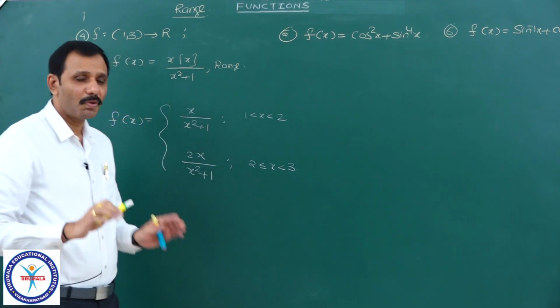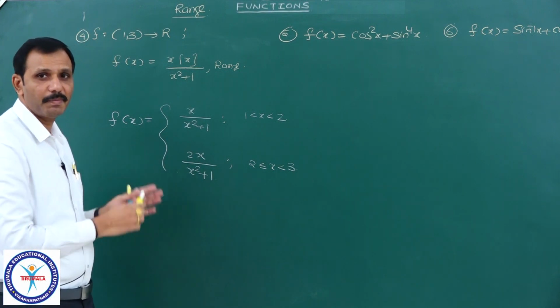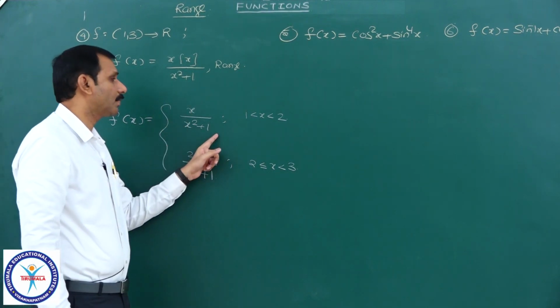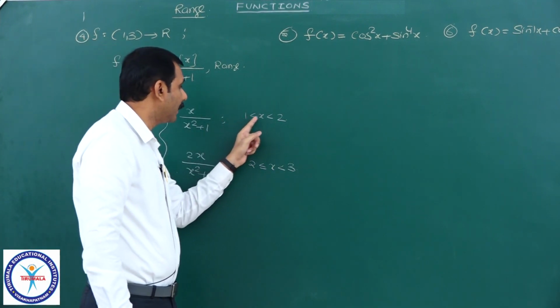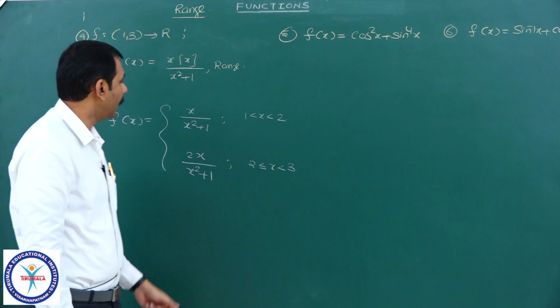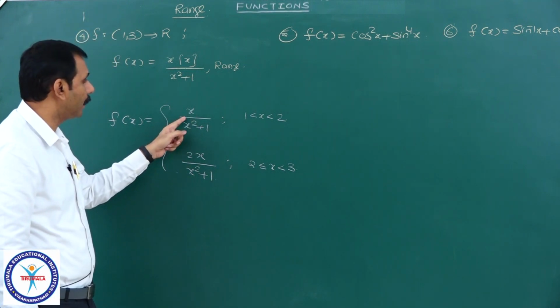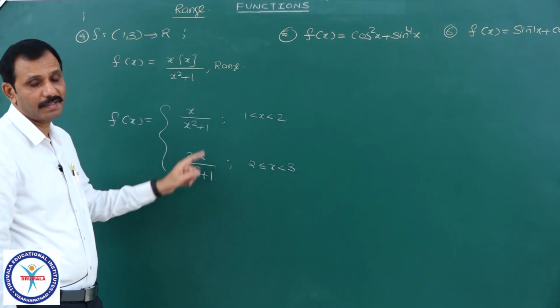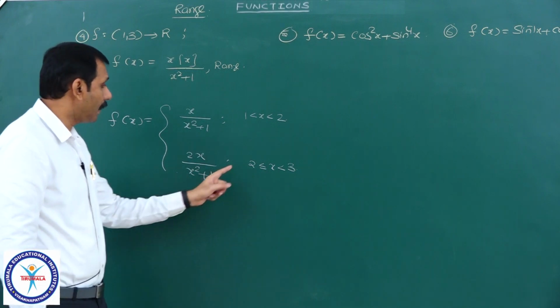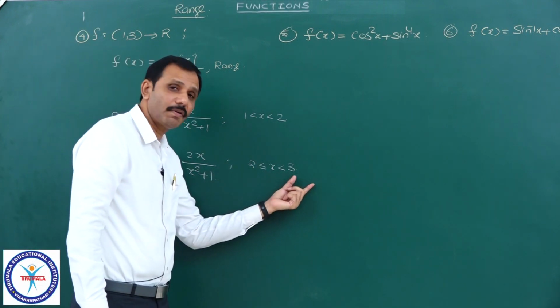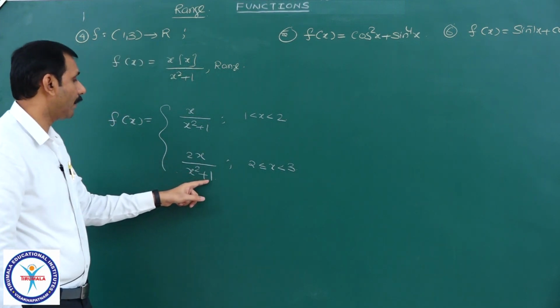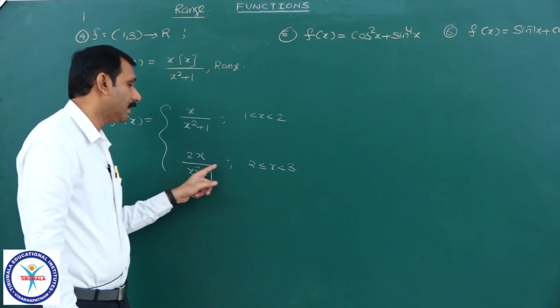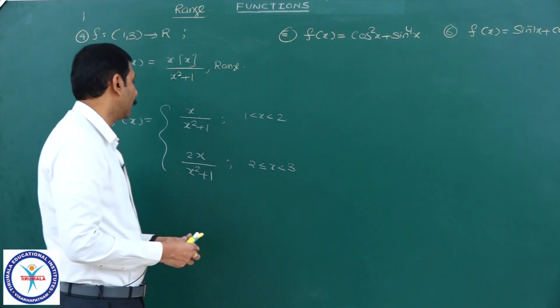Now, it is mostly a common sense problem. x by x square plus 1, values are positive, it is 1 to 2, and clearly we can observe that it is a decreasing function. And even from 2 to 3, all positive values only, greater than 1, and 2x by x square plus 1 also is a decreasing function only.